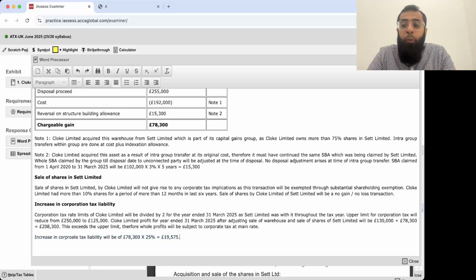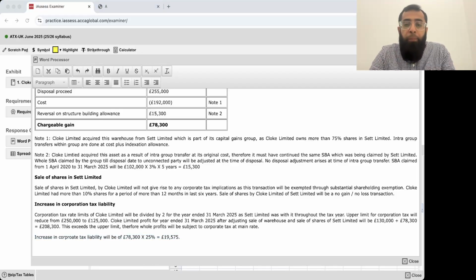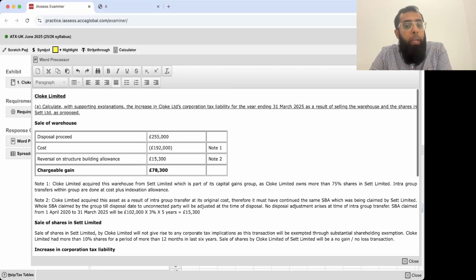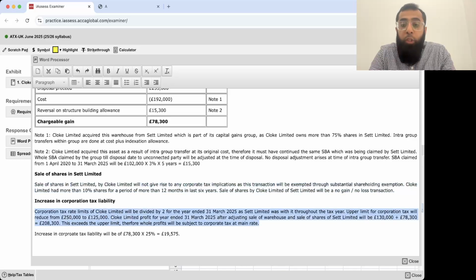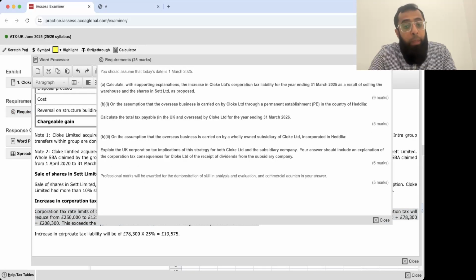Okay, let's move forward. So now we are done with this requirement about the implications for sale of warehouse and sale of shares in Set Limited. Sale of shares in Set Limited by Cloak Limited will not give rise to a gain because the shareholding was more than 10% for a period of more than 12 months. It was covered through substantial shareholding exemption. And then we discussed the increase in corporate tax liability. I believe that this was an easy part A requirement.